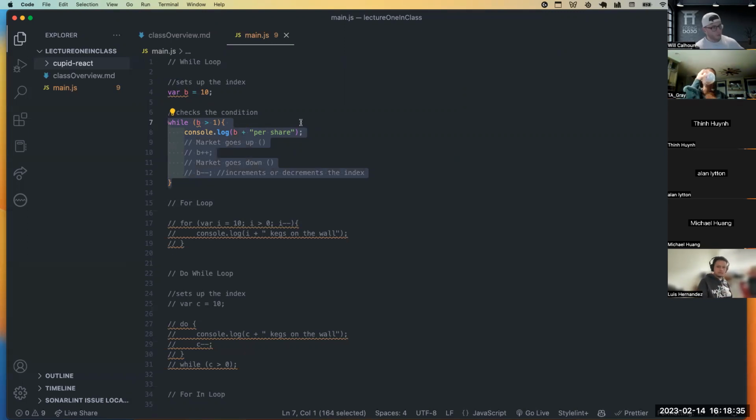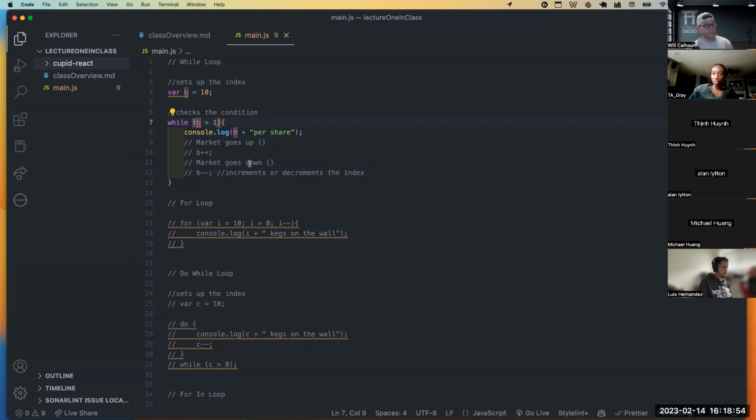So anytime you're dealing with a while loop, there are three things you have to make sure of: you are setting up your index, right? You have some sort of value. You've got a condition. Here, your condition is B is greater than 1, but it could be anything you want it to be.